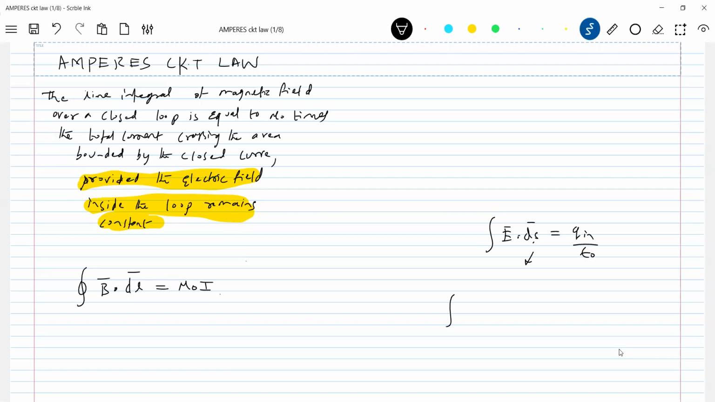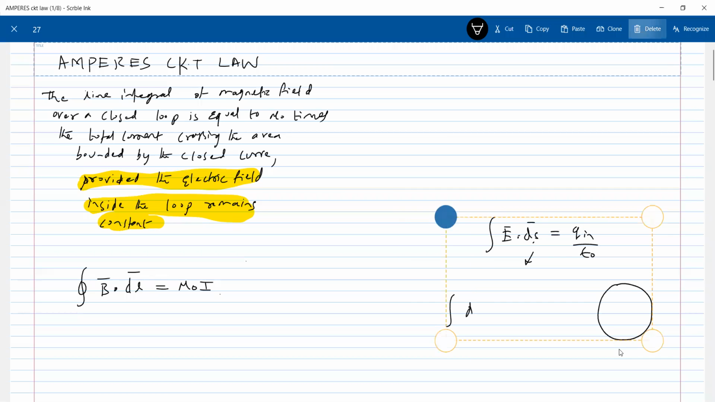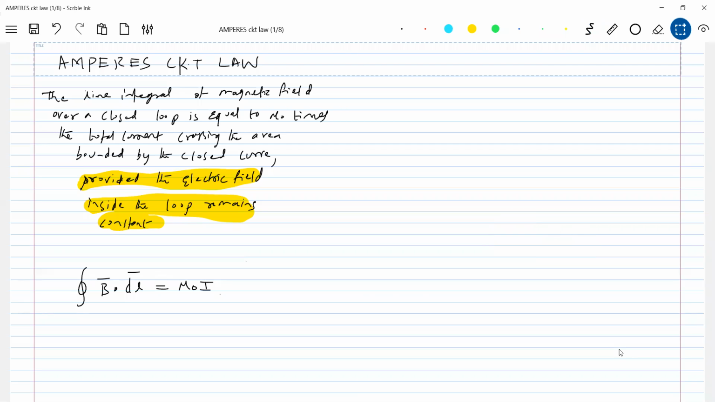Let's focus on what we mean by that integration in a closed path. Suppose that there's a loop.